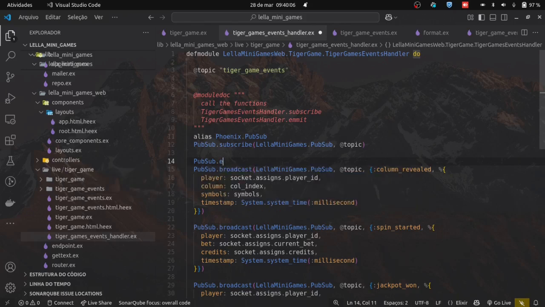Now, I need to do the following. I'm going to extract these parts of the code, everything that involves pub sub. This is the first one. There are about 4 here that need to be adjusted.